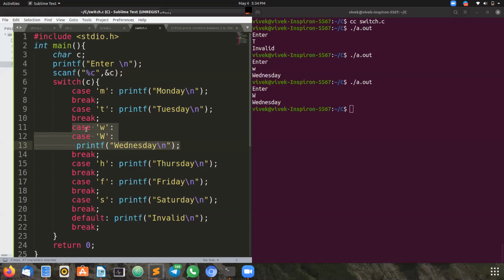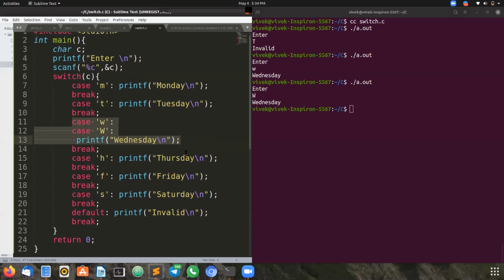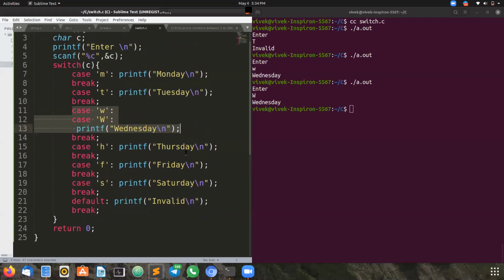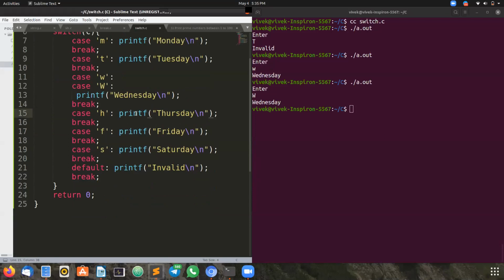If we have two cases, will it give a compiler error or the correct output? You should confidently say it will give the correct output. So these are all the basics actually. Let's go deep into it. This is all about switch case.